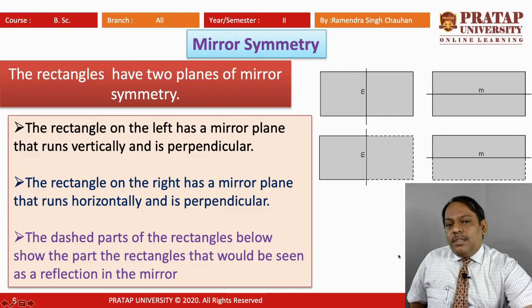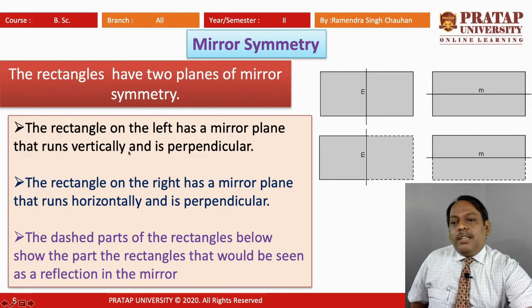So, we can summarize that the rectangle on the left has a mirror plane that runs vertically and is perpendicular, and the rectangle on the right has a mirror plane that runs horizontally and is perpendicular. The dashed parts of the rectangles below are the parts that would be seen as a reflection of the mirror.